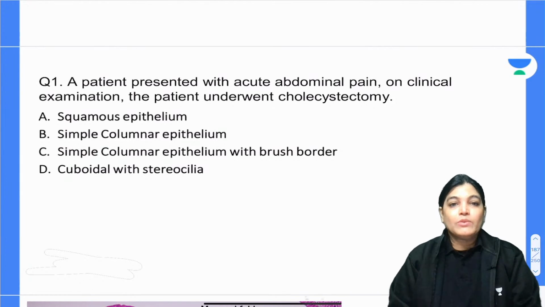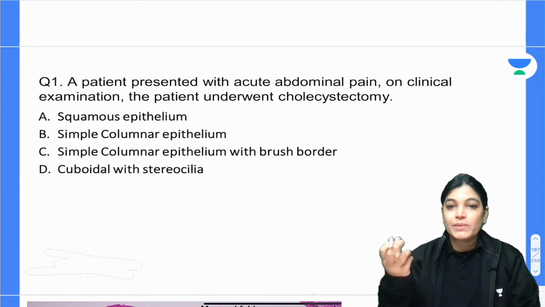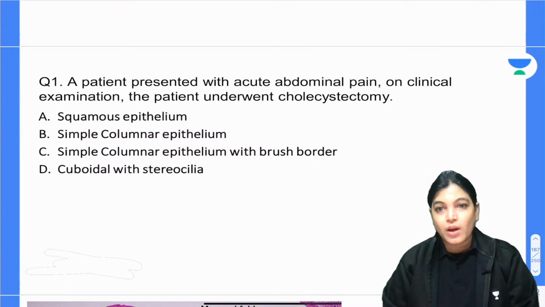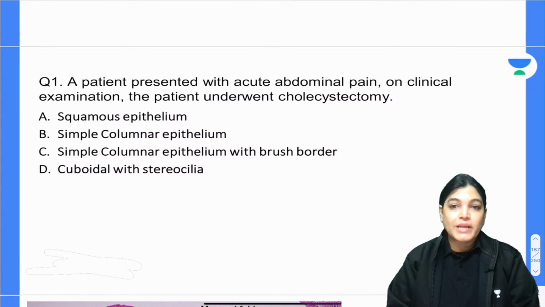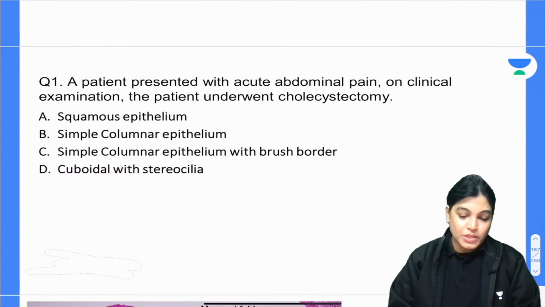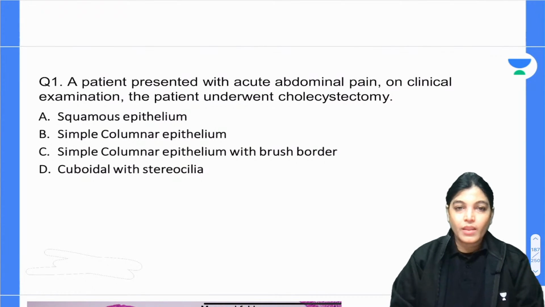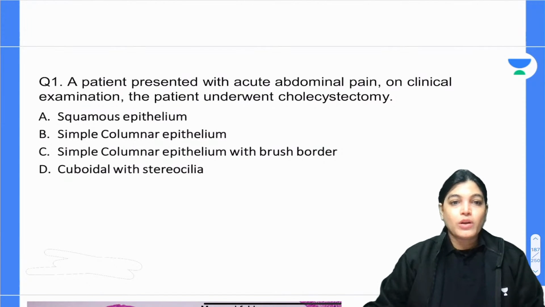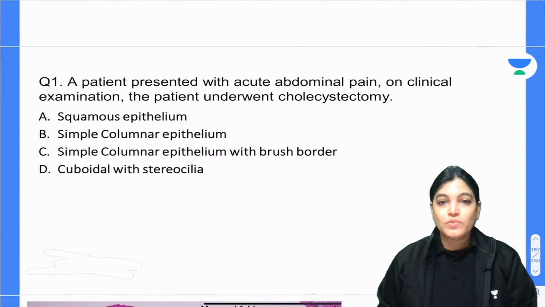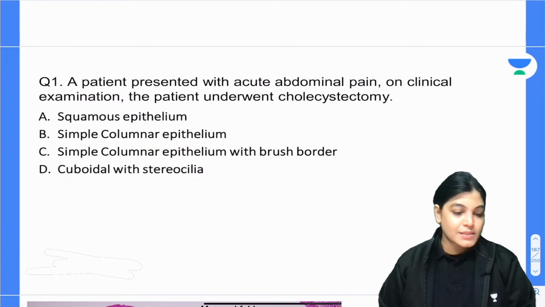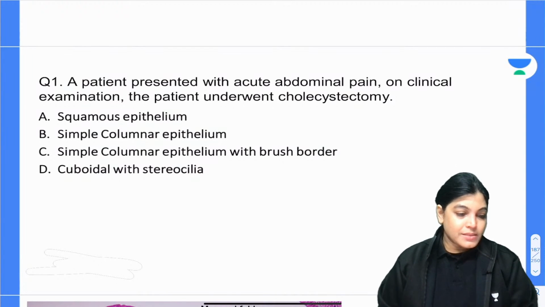So you have to tell me which type of epithelium is present in the structure taken out, if we go for the histological slide of the specimen. Options: squamous epithelium, simple columnar epithelium, simple columnar epithelium with brush border, cuboidal with stereocilia. According to you, which is the best correct answer? Your time starts now. Mark the correct answer, whether it is A, B, C, D.